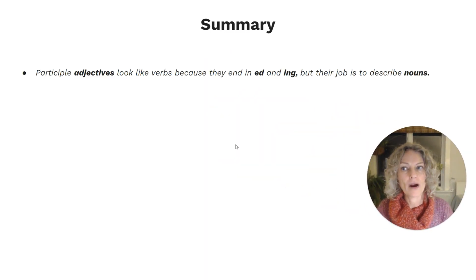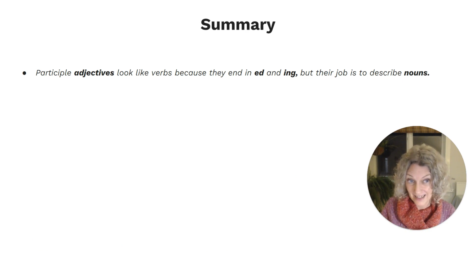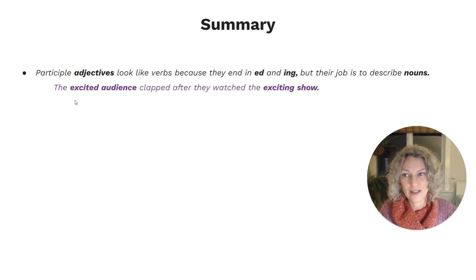All right, so let's summarize what we've learned. Participle adjectives look like verbs because they end in ed and ing, but their job is to describe nouns. So here's an example. The excited audience clapped after they watched the exciting show. So those look like verbs, but we can see because they come before the noun that they are describing the noun and they are indeed adjectives.